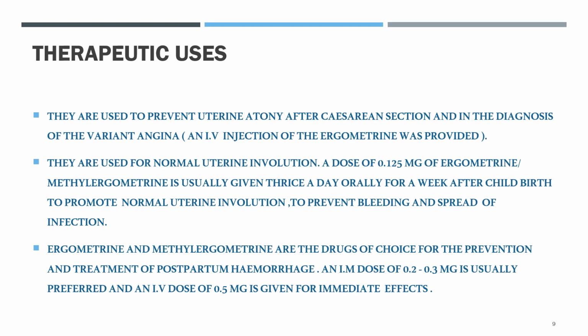They are used to prevent uterine atony after cesarean section and in the diagnosis of variant angina. Uterine atony is a serious condition that can occur after childbirth. It occurs when the uterus fails to contract after the delivery of the baby, and it can lead to a potentially life-threatening condition known as postpartum hemorrhage.